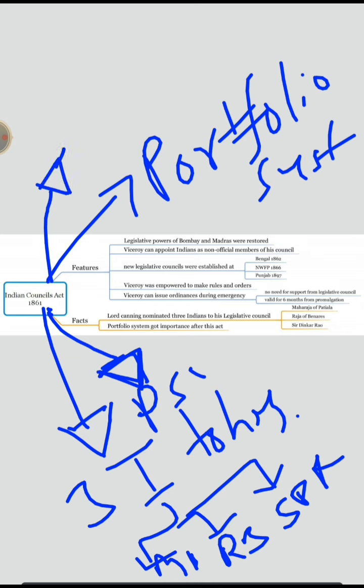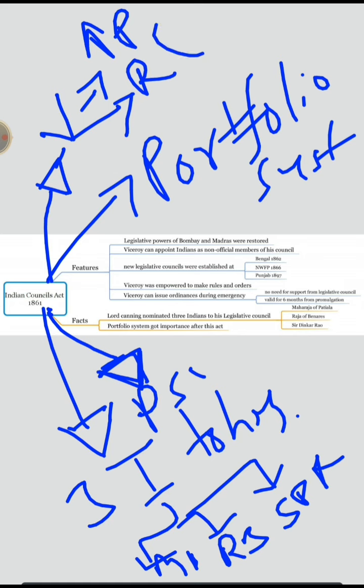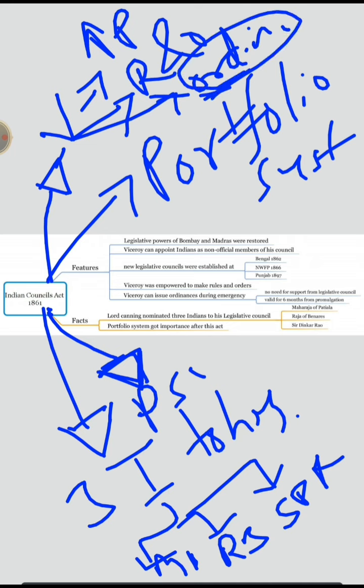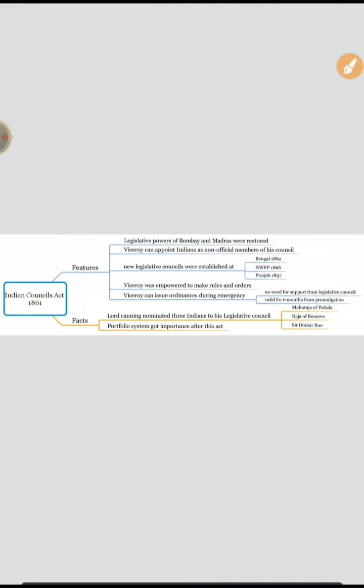So what's the logic? Repeat yourself. Change doesn't take place overnight. Before this act, the Viceroy was introduced, and from this act, the Viceroy was empowered with more powers, and he's given powers to make rules and orders. He can issue ordinances during an emergency, like our Indira Gandhi at the time of 1975. So this is all about the Indian Councils Act 1861. In this way, you need to correlate the things. Okay, next, let us move forward.